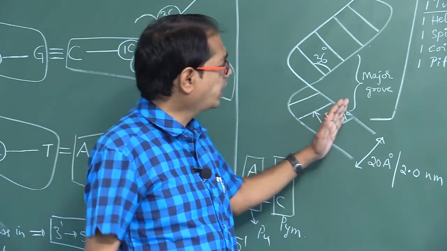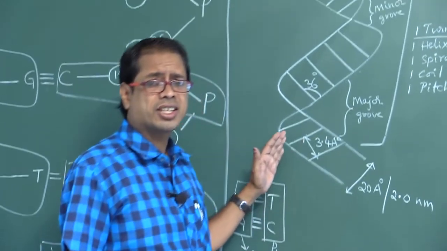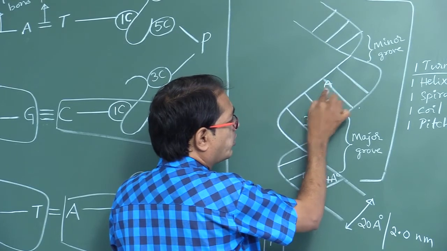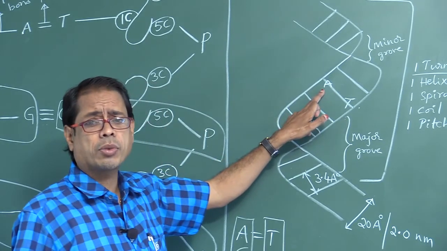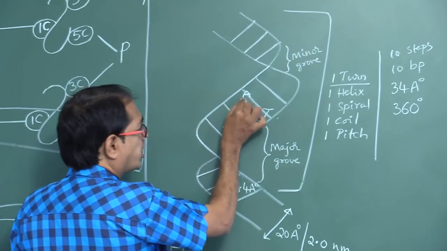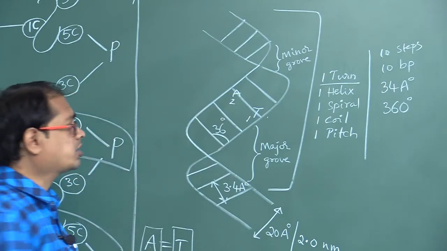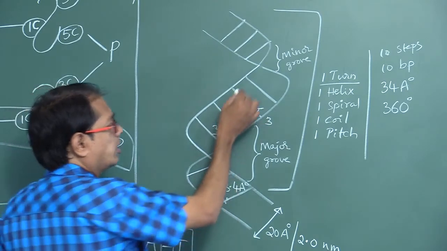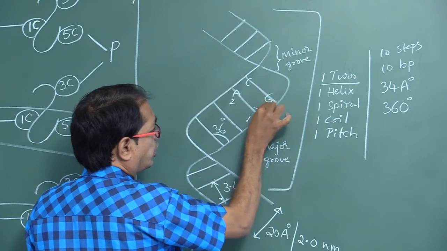Next, the number of CN rings in each step. Let us suppose I take A here. If I take A, then T will be there. Is A purine or pyrimidine? A is purine, so the number of CN rings is 2. Thymine is pyrimidine, with 1 ring. The number of CN rings in each step is 3. Suppose I take C here and G there.